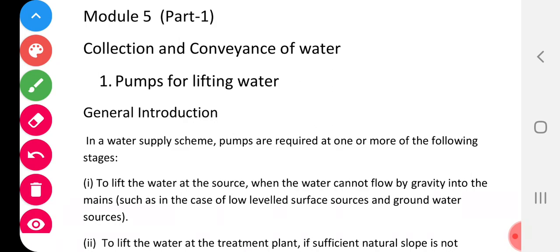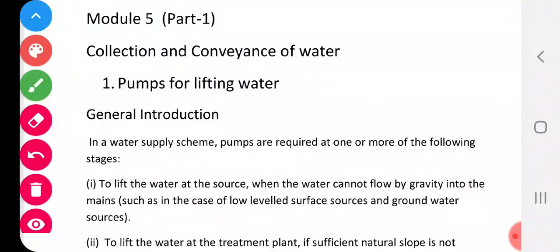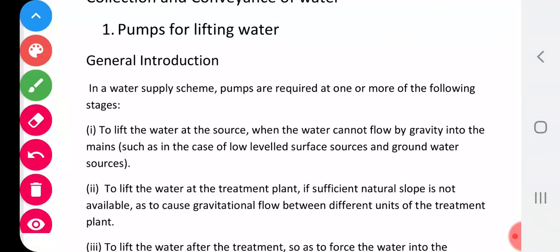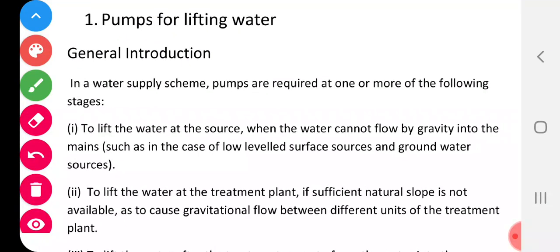Now in pumps, what is a pump? Okay, pumps for lifting water. In a water supply scheme, pumps are required in many cases. So let us go a bit fast so that it is very simple to understand. Even if you read, you will understand it. Okay, what is the general introduction? In a water supply scheme, pumps are required at one or more of the following stages. What are those stages? Let us read it.